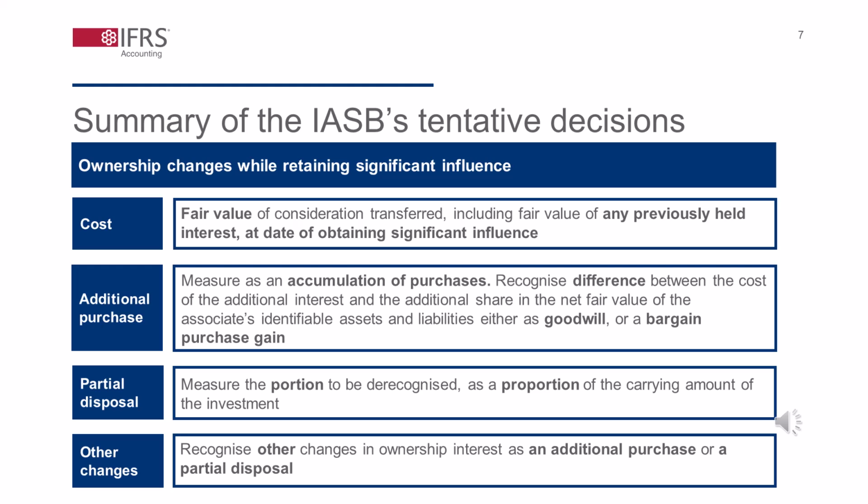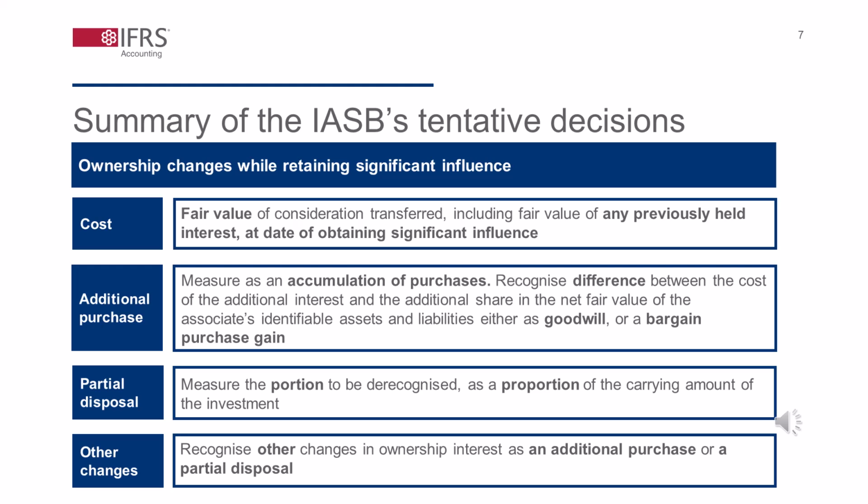Third, in a partial disposal, an investor would measure the portion of the investment to be derecognized as a proportion of the carrying amounts of the investments at the date of the disposal. For example, if an investor that has immediately before the date of the disposal a 30% ownership interest in an associate sells 10% of that interest, the investor measures the portion to be derecognized as 1/3 of the carrying amounts of the investments at the date of the disposal.